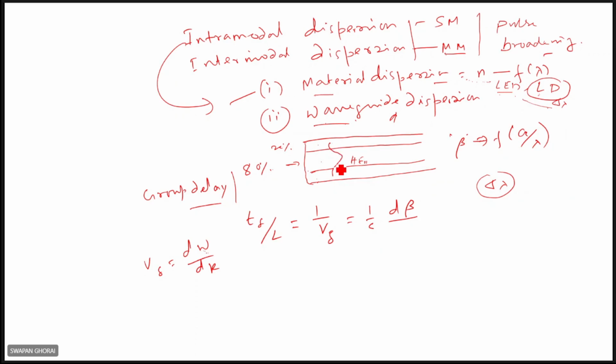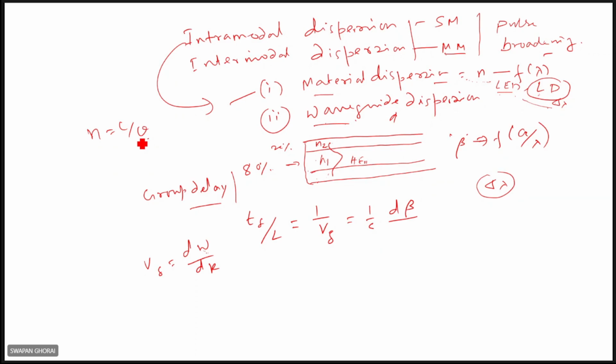And the field tail is here, on both sides of the core, right? If you think about it, 80% of the power flows within the core and 20% of the power flows in the cladding regions, right? And since the refractive index varies differently, here it is N1, here it is N2. N equals C by V, C the velocity of light in vacuum, V the velocity of light in the medium. So if the refractive index is more, it means velocity is less, right?